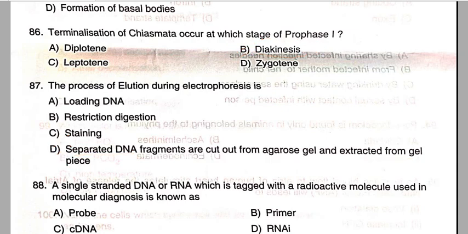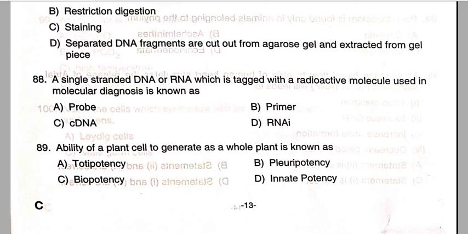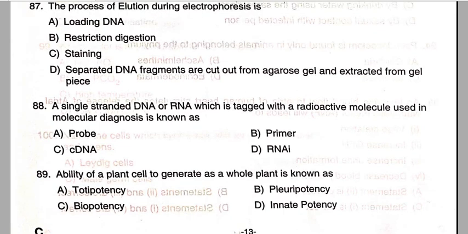Then we will move to questions 88 and 89. Okay, question number 88. A single strand of DNA or RNA which is tagged with radioactive molecules, used in molecular diagnosis, is known as a probe. Option A is the correct answer. The ability of a plant cell to generate a whole plant is known as totipotency. Option A is the correct answer for question number 89.